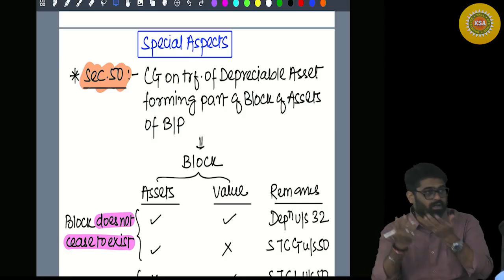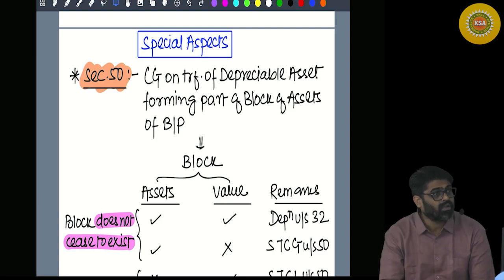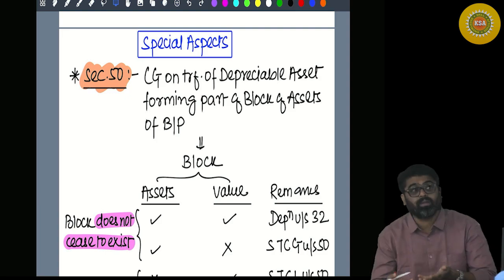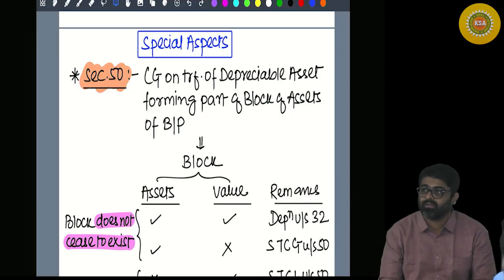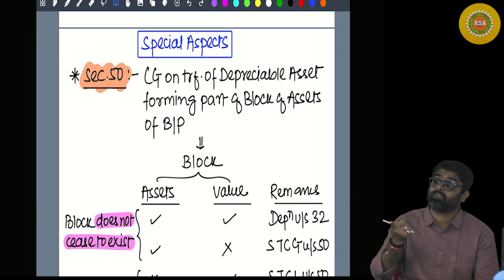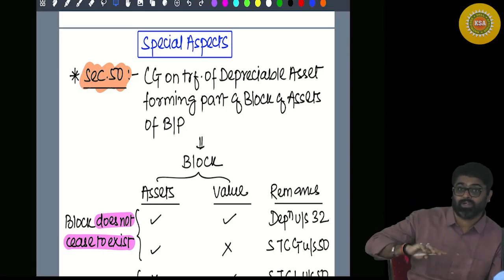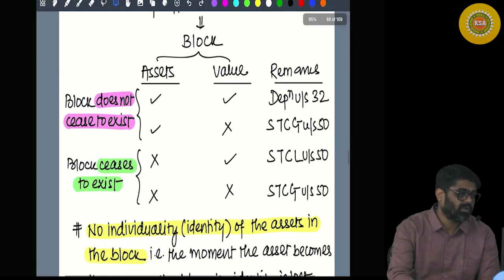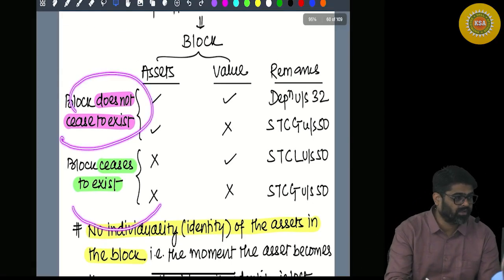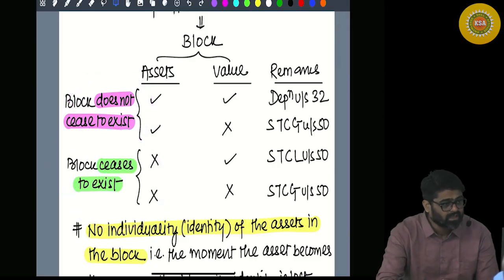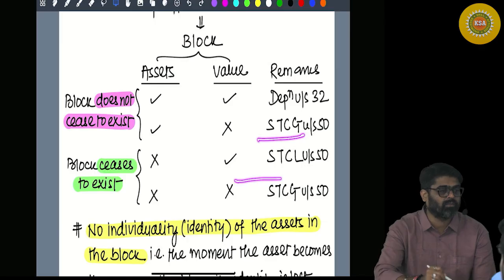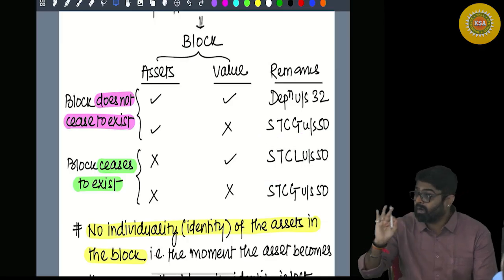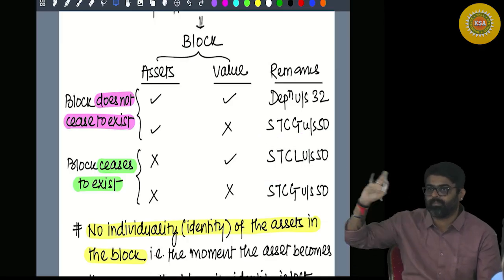That value will be your short-term capital loss. If assets are remaining but value does not remain, meaning you have recovered some extra amount, short-term capital gain, I have already discussed. Block does not cease to exist. When the block ceases to exist, when it will be short-term gain, when it will be short-term loss, with numbers we have done this thing with depreciation.